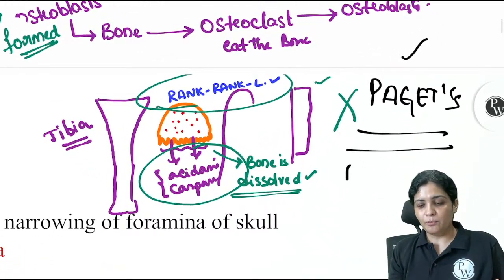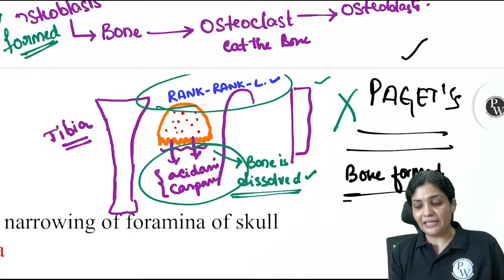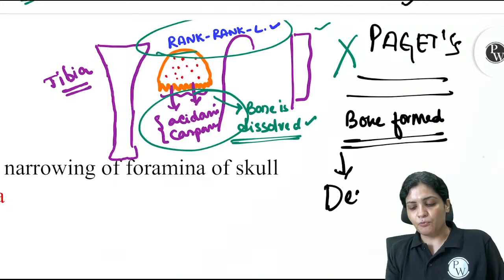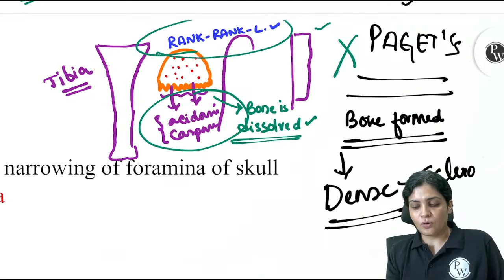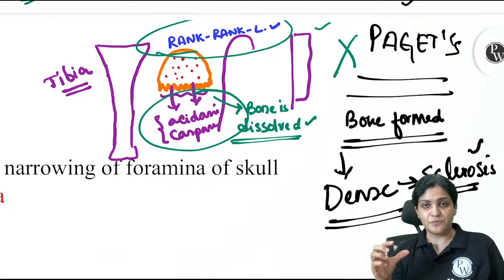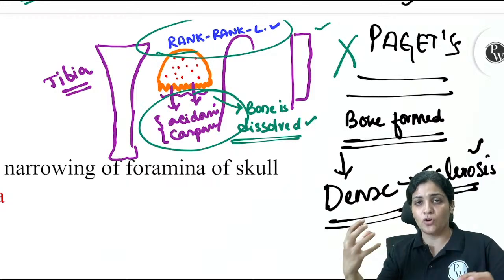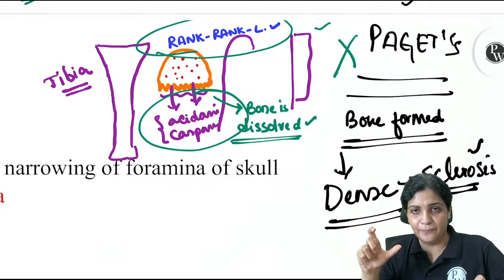As I've told you, the bone is formed, and now bone should be removed. But if that bone is not removed, the bone which is formed becomes more dense, and it could not be eaten by the osteoclast. So it is very, very tough.